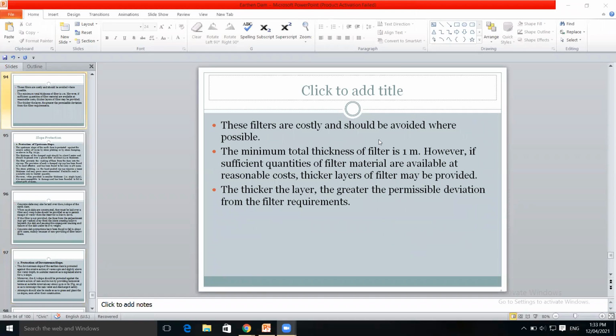These multi-layered filters are costlier and should be avoided where possible. Minimum total thickness of filter is 1 meter.